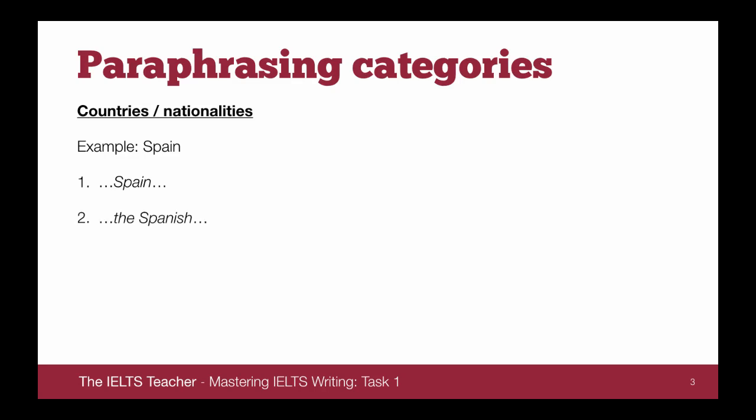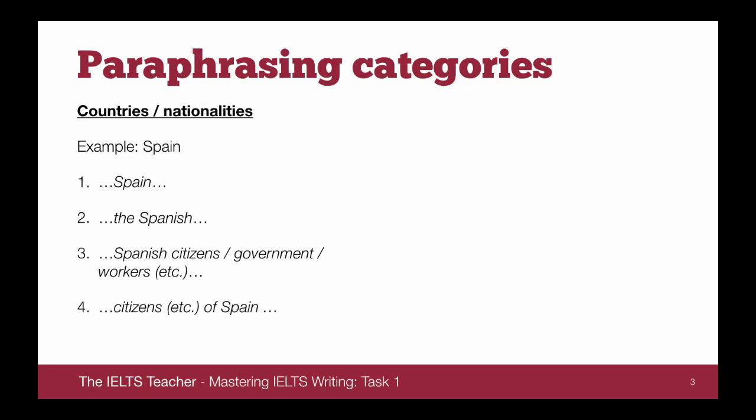Or we could use the Spanish. We could start looking at it in terms of people. So the Spanish. We could also use Spanish citizens, Spanish government, Spanish workers, so using an adjective and also using a noun next to it. We could say citizens of Spain, so we could use a noun phrase there. So just flipping around the order. Finally, we could use Spaniards, Germans, Italians, Thais, things like this. So we can use any of those forms. You shouldn't have to repeat the same expressions over and over.